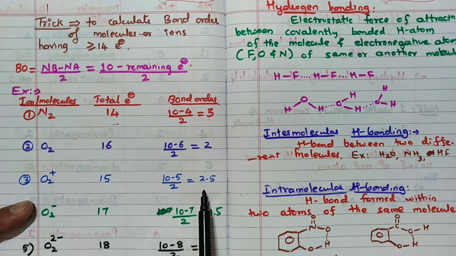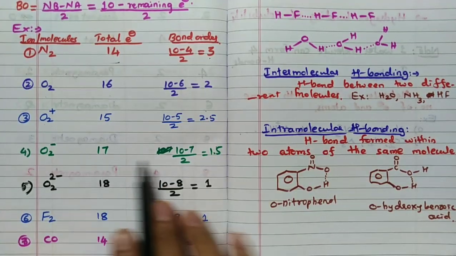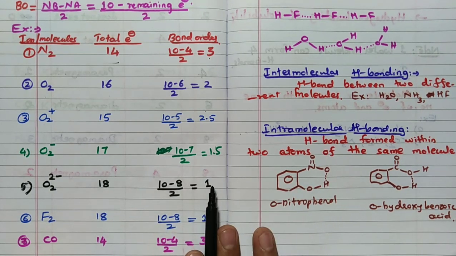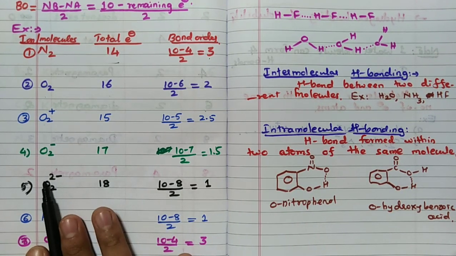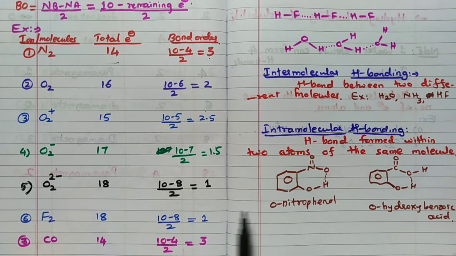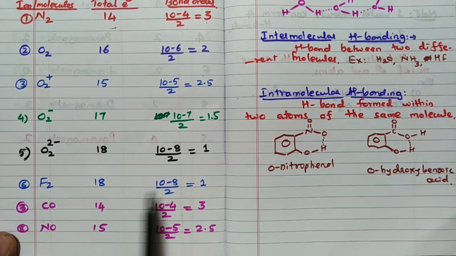Calculate directly. See. O2 minus, 17, 10 minus 7 by 2, 1.5. 18, 10 minus 8 by 2. Very simple. O2 2 minus. Oxygen is 8. 2 means 16. 2 minus means add plus 2, it is 18. So 10 minus 8 by 2. F2 you can see 18. 10 minus 8 by 2.